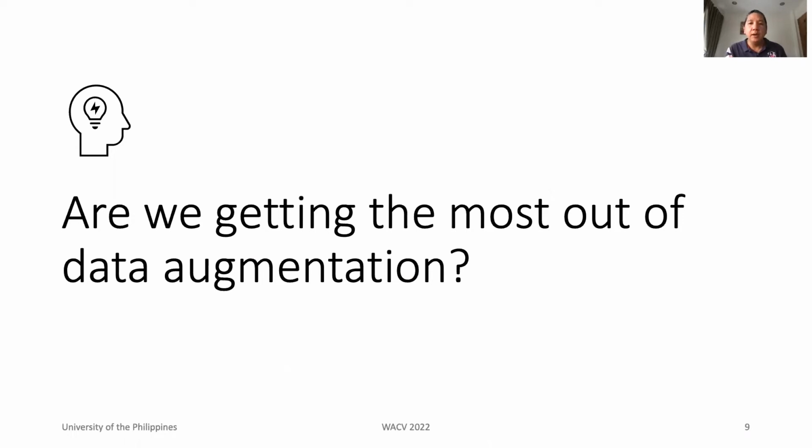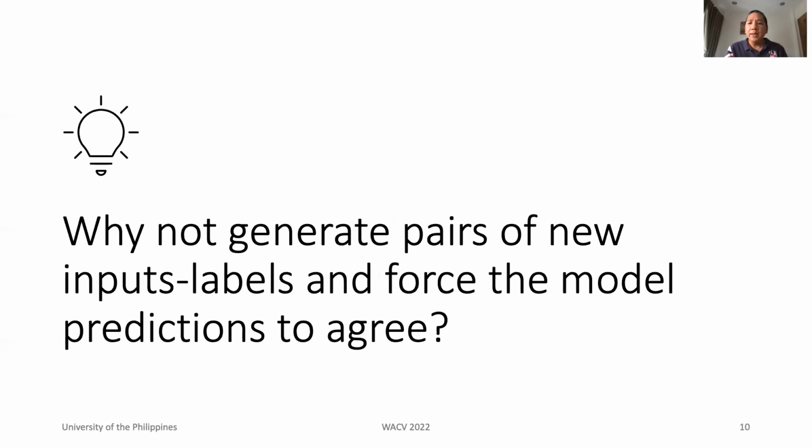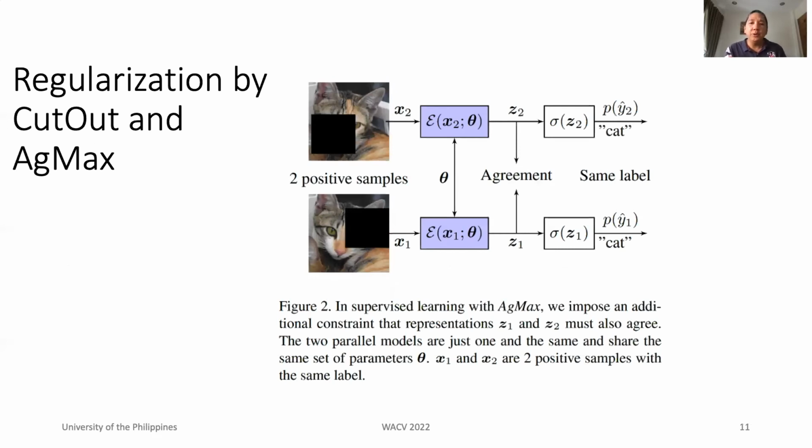The question is, are we getting the most out of data augmentation? Why not generate a pair of new input label and force the model to have the same prediction? This is the concept of AgMax. This figure illustrates supervised learning with AgMax. No changes in the model architecture. Since we have a pair of inputs and labels, we also have corresponding pair of model predictions. These predictions must agree since they both refer to the same input.